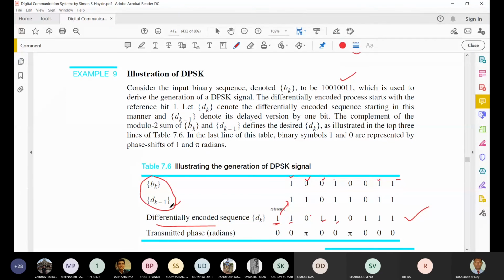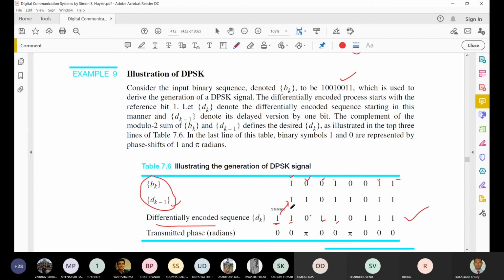What is module 2 sum? Anyone? Module 2 sum is that if both the values are the same, then it is 1. If these two are different, it is 0. Basically, it is an XOR operation.